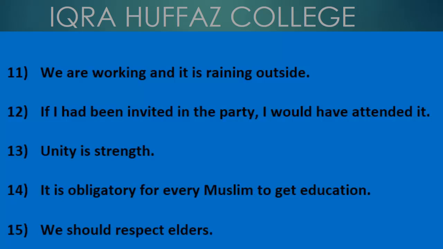Sentence number 11. हम काम कर रहे हैं और बारिश हो रही है. Here you can see these both clauses are from present continuous. हम काम कर रहे हैं और बाहर बारिश हो रही है. Both are the continued action in the present without any time duration. When there is time duration given with continued action, we use present perfect continuous. When there is only one condition given, continued action, then we use present continuous.